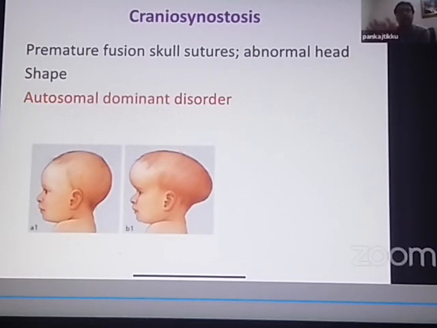It is an autosomal dominant disorder. So what is Craniosynostosis? It is abnormal head shape which occurs because of premature fusion of the skull sutures. So the skull sutures, they normally fuse at a particular time. Which is the first suture to fuse?